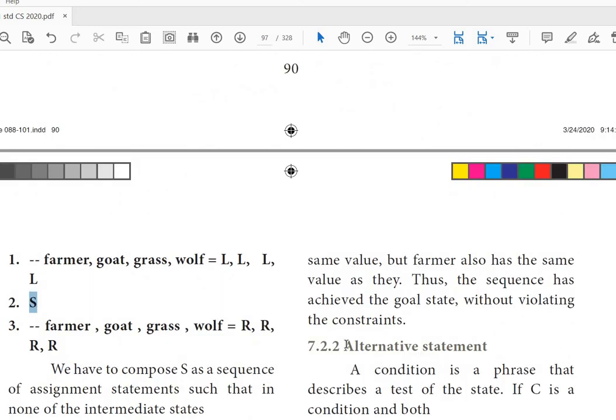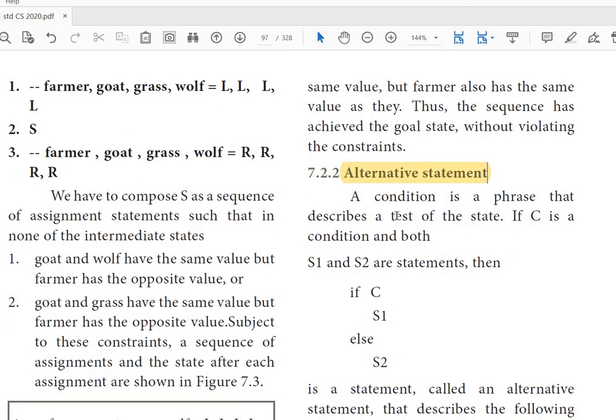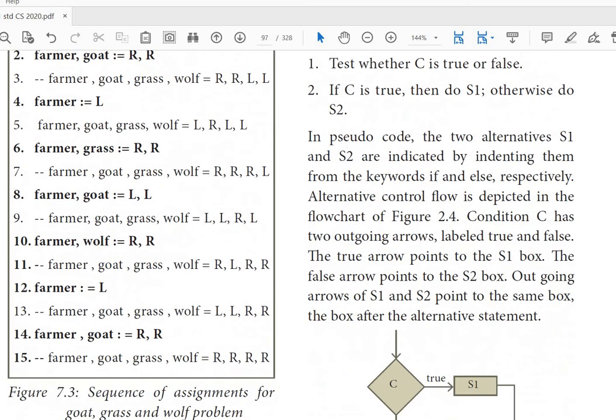Next one is the alternative statement. Alternative statement means there is a condition, and the condition is tested. Based on the condition, the control flow will change. See here, first there is a condition. If the condition is true, then S1 is executed. If the condition is false, it will go to S2. So this is said to be an alternative statement.